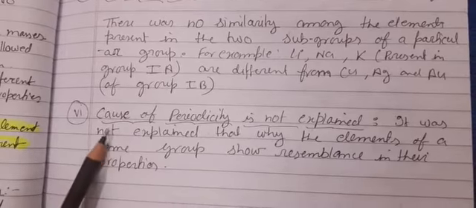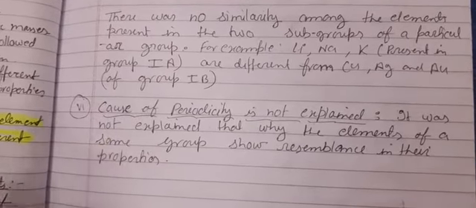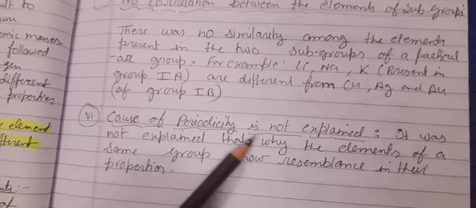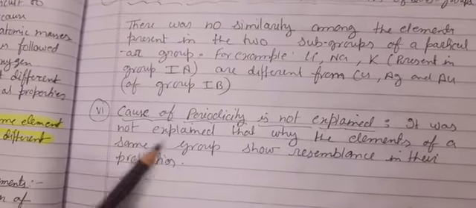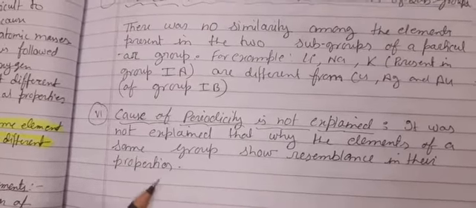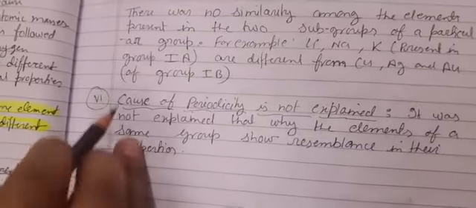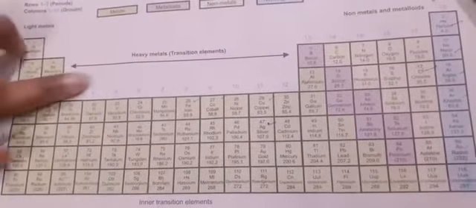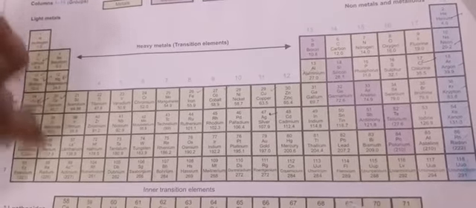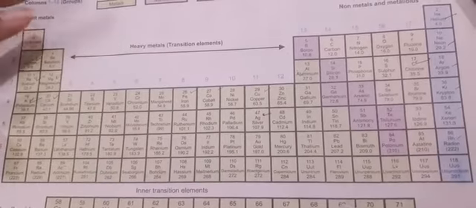The next fault was the last drawback of Mendeleev, and this limitation you have to memorize because this question comes in your exam also. Cause of periodicity is not explained. It was not explained why the elements of the same group show resemblance in their properties. He was not able to explain why this happened. If we keep elements in increasing order of atomic mass in his table, then why are the properties of this group the same, this group the same, he was not able to explain.